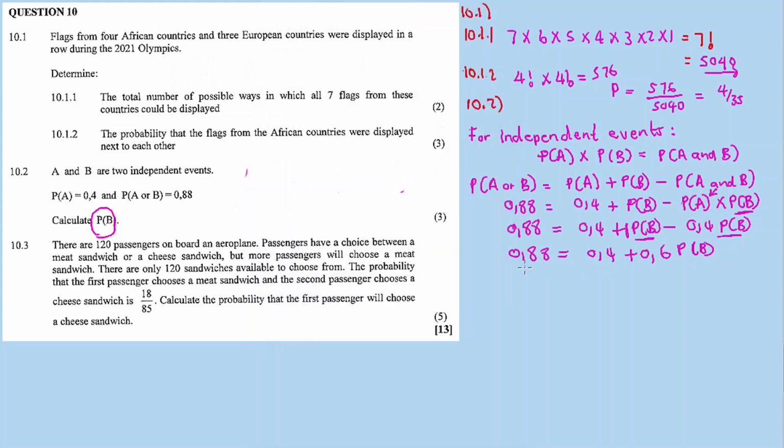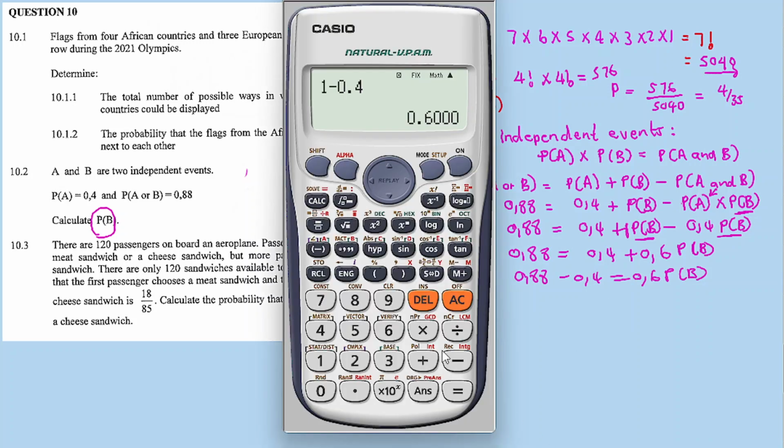Now 1 minus 0.4 is 0.6. Therefore, you transpose 0.4, you have 0.88 minus 0.4 equal to 0.6 probability of B. So what is 0.88 minus 0.4?